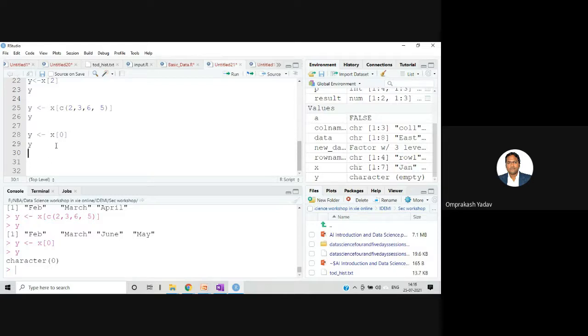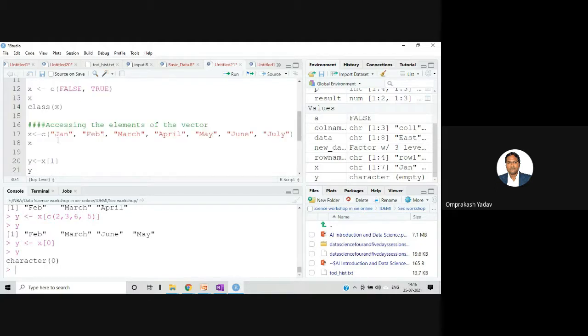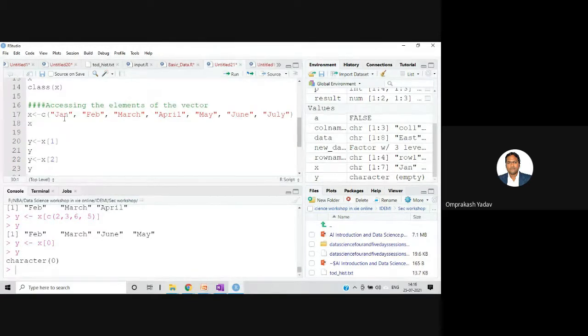C kind of languages will give you some kind of garbage value. So remember, in C we have arrays. In a similar way, here we have vectors, but the index number starts from 1, not from 0.